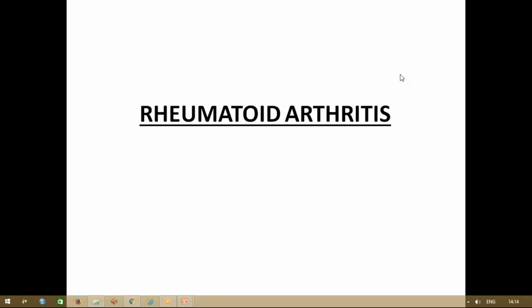As you have already known from the Amavata Samprapti, Ama is the main causative factor for the formation of Amavata. Due to Mandagni, Ama forms and travels through the influence of Vata all over the body, especially to the joints, and Sansamsaya takes place in the Stula, first mainly in the smaller joints, then later in the bigger joints. So it starts from the smaller joints, that is, the interphalangeal joints. From that Samprapti, you can say rheumatoid arthritis is very similar to what we compare it to in modern science. Let me start with the first slide.